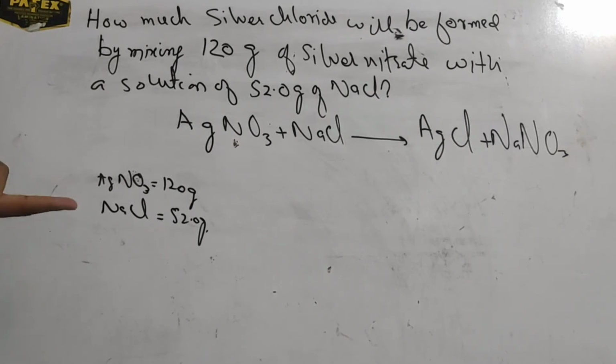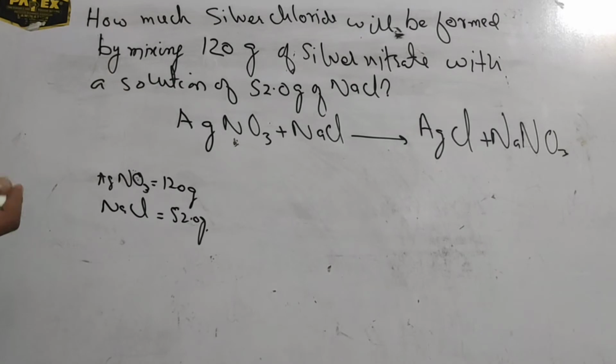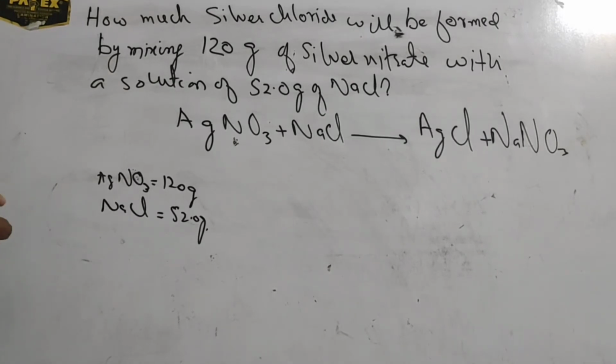Before calculating this, we have to calculate the molar masses of the compounds.